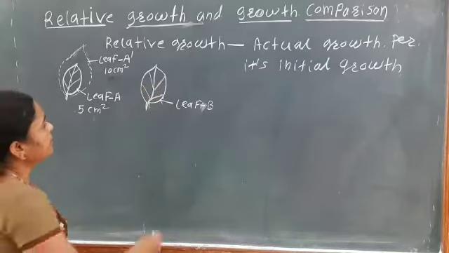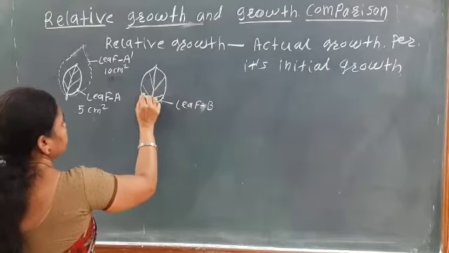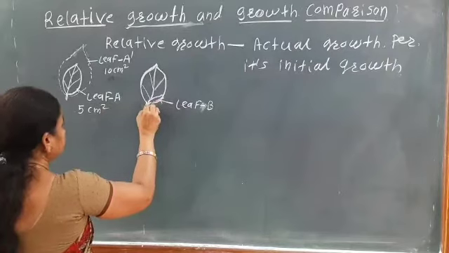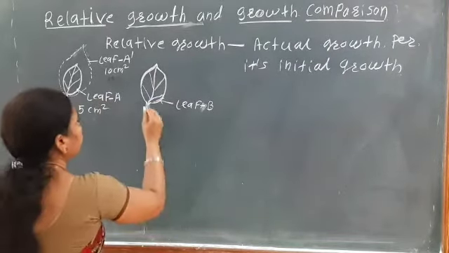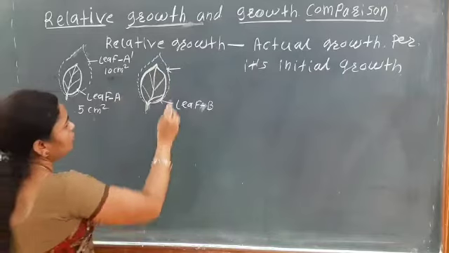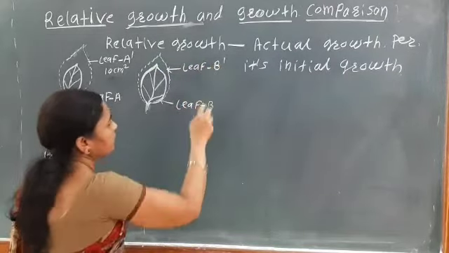Then leaf B has a larger initial size than leaf A. B is the initial size of the leaf and B1 is the final size.